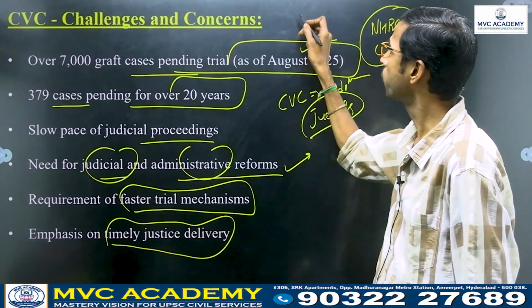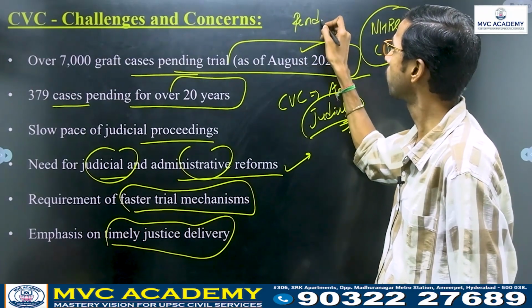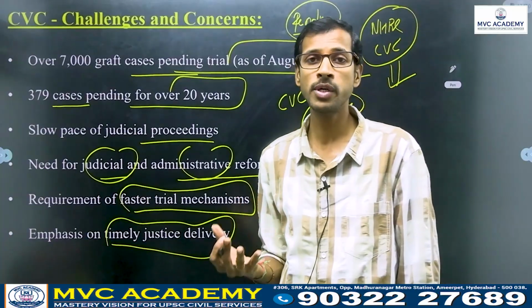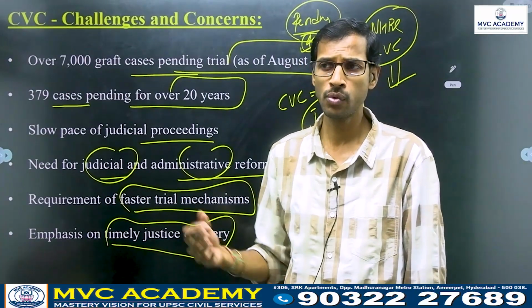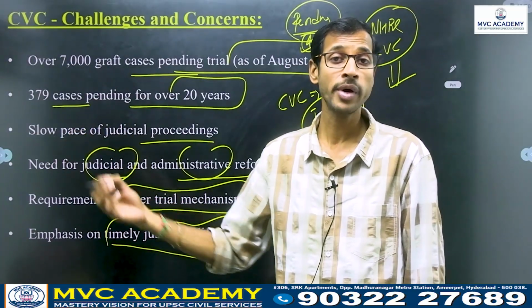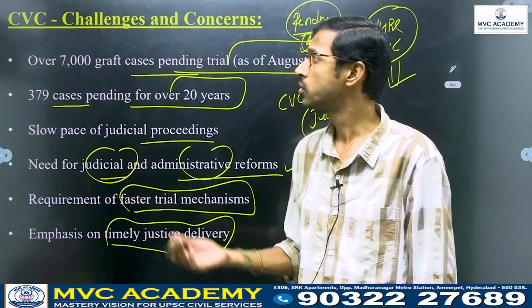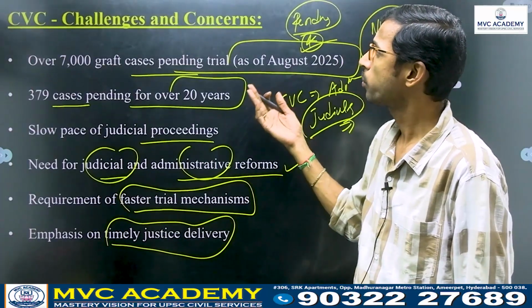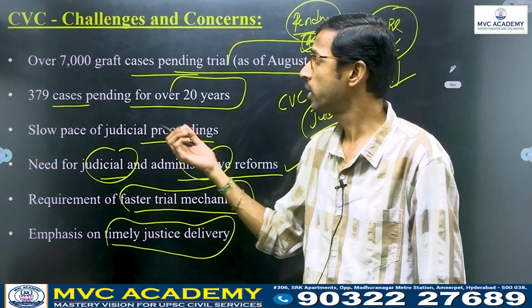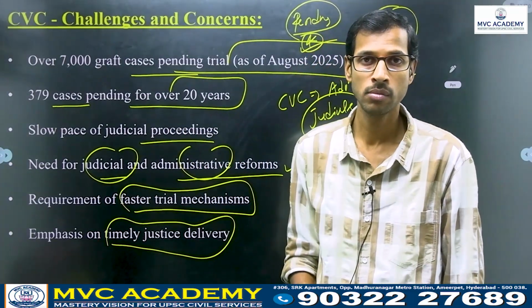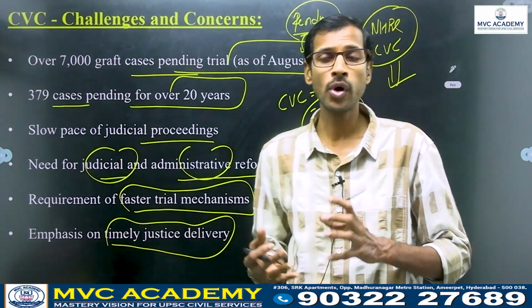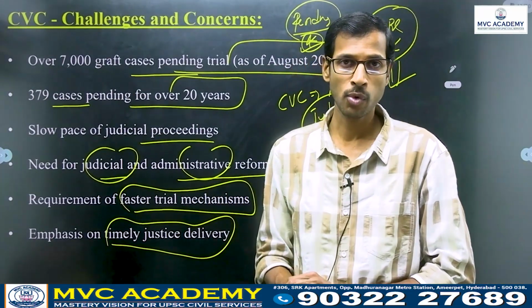A lot of pending cases is the main problem, and limited enforcement powers are also an important reason. If you consider the NHRC, its recommendations are not binding on the government, which is also an issue. With the CVC, there are many challenges not only related to powers and functions but also to pending cases, so we have to take care of this. Those are the important statutory bodies.